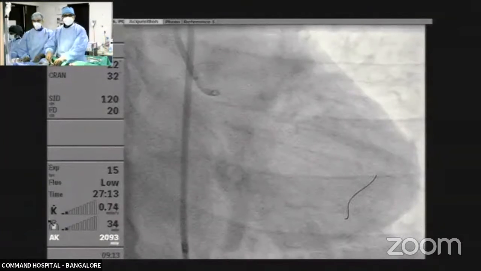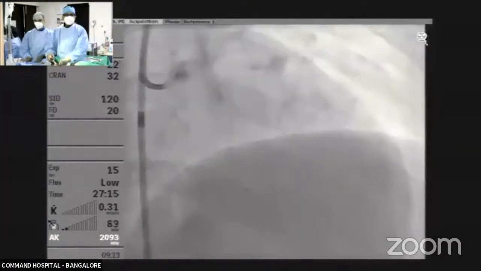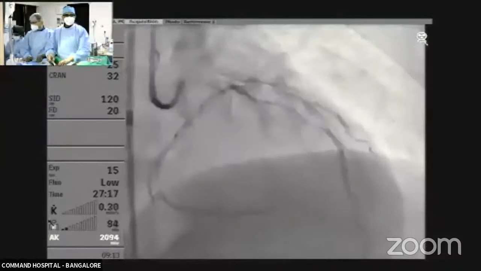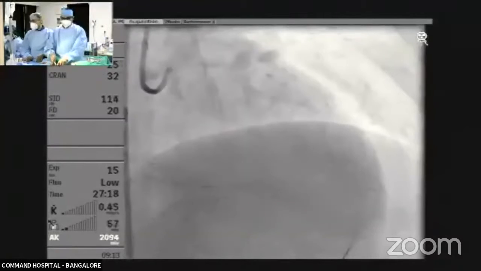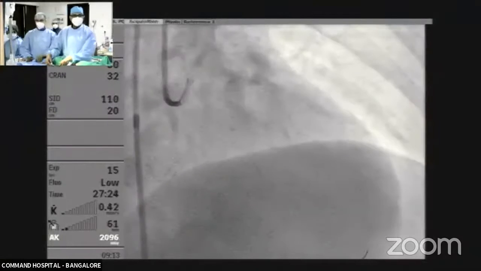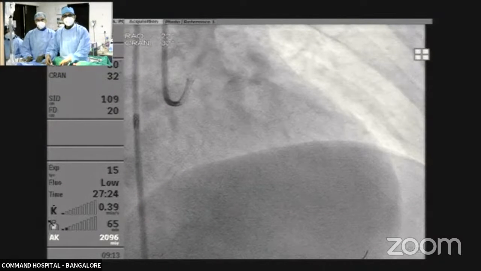What was the size of the scoring balloon which you used? This was a cutting balloon, sir, 2.75/10. It was a cutting balloon, 2.75. Ajay, is it the Wolverine you are using now or the old Flextome?